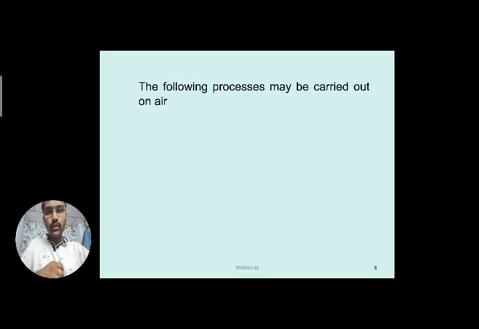Now, the following processes may be carried out on air. The first is heating of air. What happens when air is heated, and which properties are affected? Similarly, when we cool the air, the temperature decreases. What happens to the thermodynamic properties of air? Similarly, addition of moisture content to the air is nothing but humidifying the air.